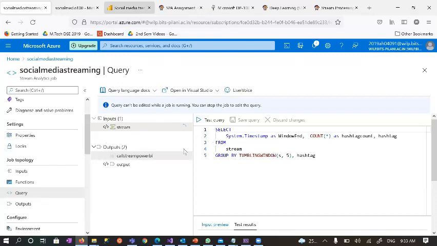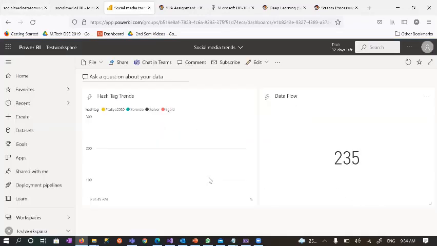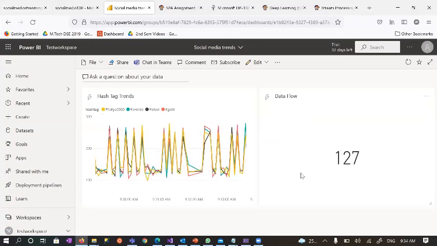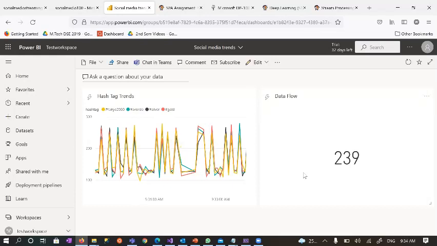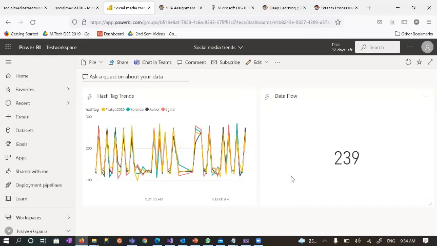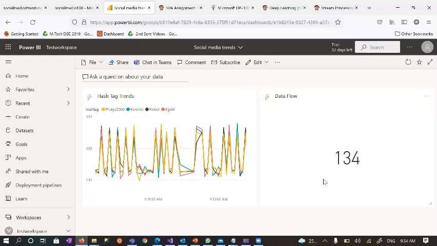Now, if you look at it here, the messages have started streaming, and you should be able to see the Tokyo trends, bronze, silver, and gold, which have been processing. There is a small bit of lag, but the messages are getting processed and streamed to Power BI directly.